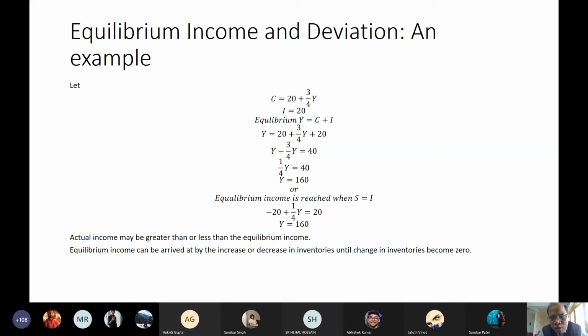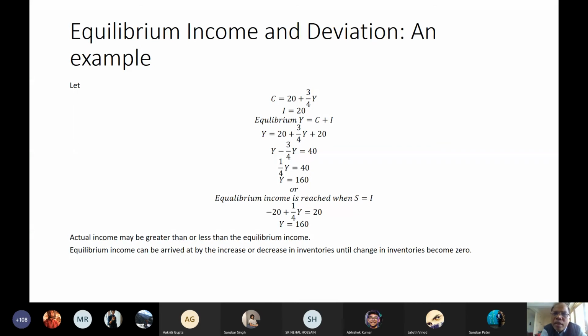They will have to reduce the production. So what will they do? They will reduce the production in the new period to restore equilibrium. They will reduce the production to 190. They don't know what the equilibrium income is.